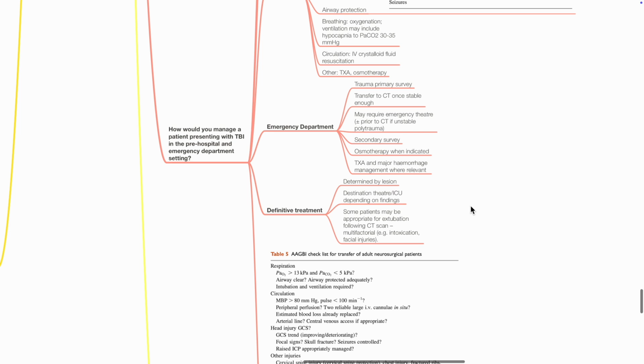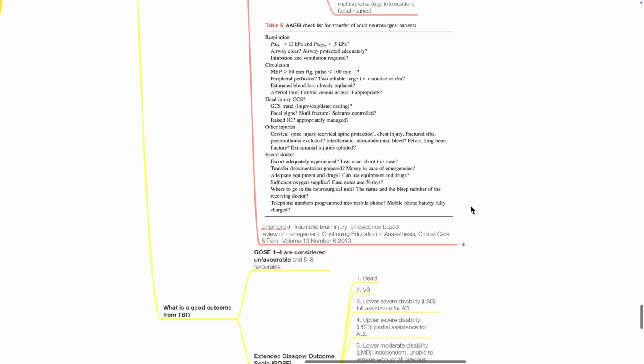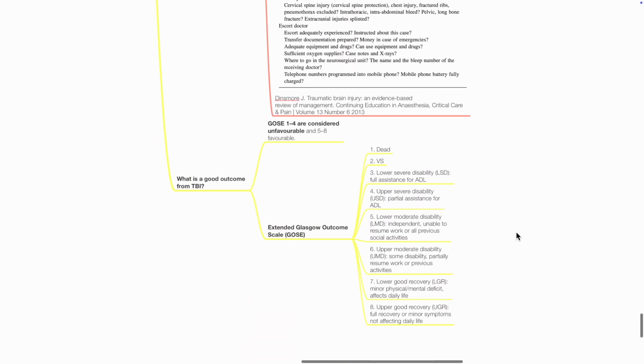Some patients may be appropriate for extubation following CT scan. The AAGBI checklist for transfer of adult neurosurgical patients is included here for completeness. What is a good outcome from TBI? Based on assessment via the extended Glasgow Outcome Scale, 5 to 8 is favorable, and 1 to 4 is considered unfavorable.